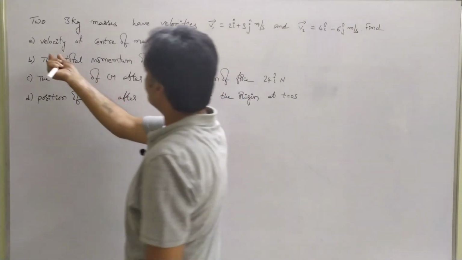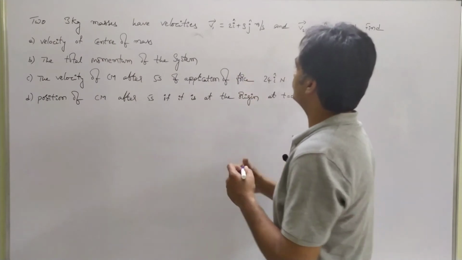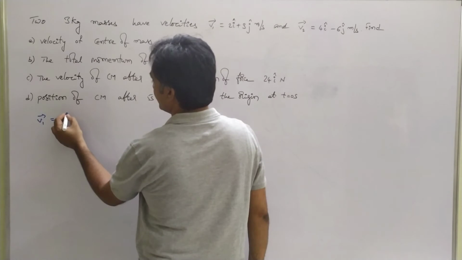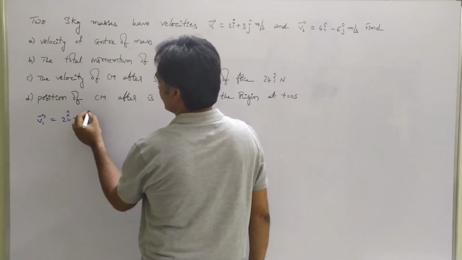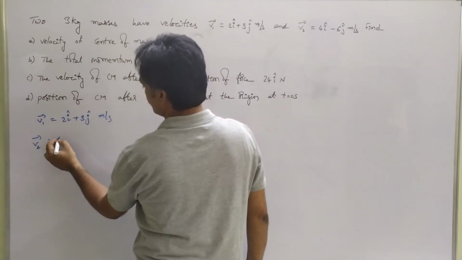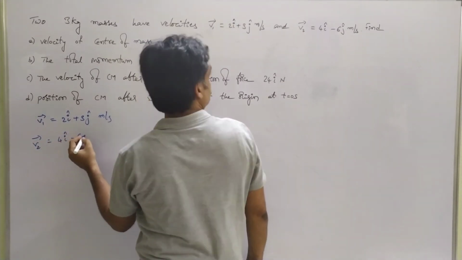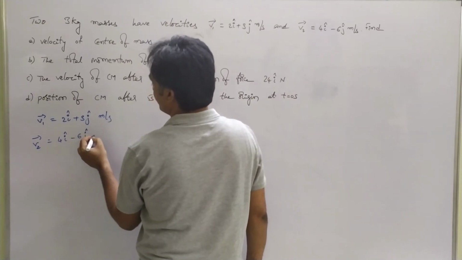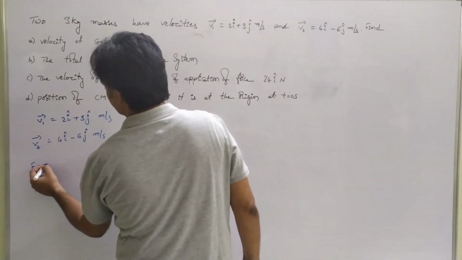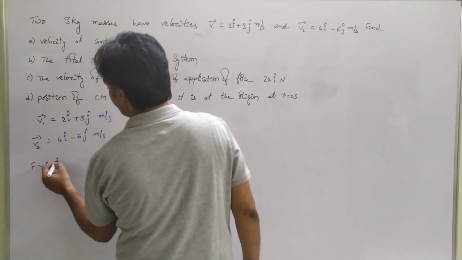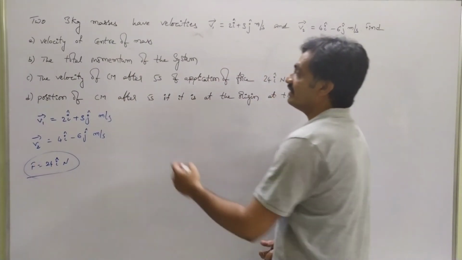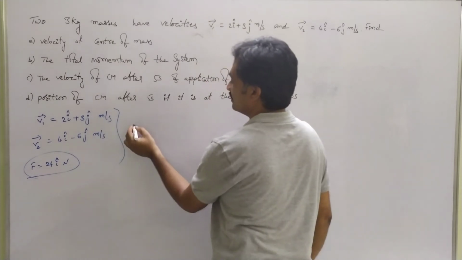First of all, let us solve for the velocity of the center of mass. Observe that velocity v1 is 2i + 3j meter per second, whereas v2 is 4i − 6j meter per second, and the force acting on the body is 24i Newton. So first we have to find the velocity of the center of mass, and we know that